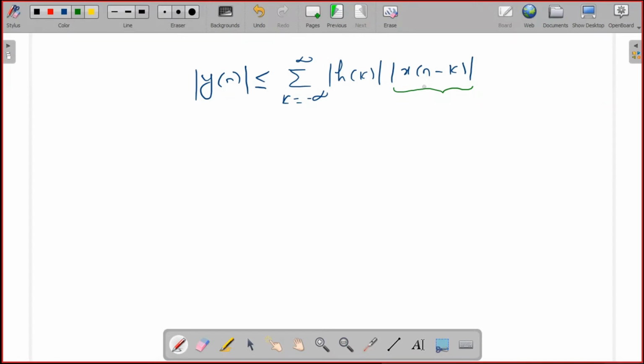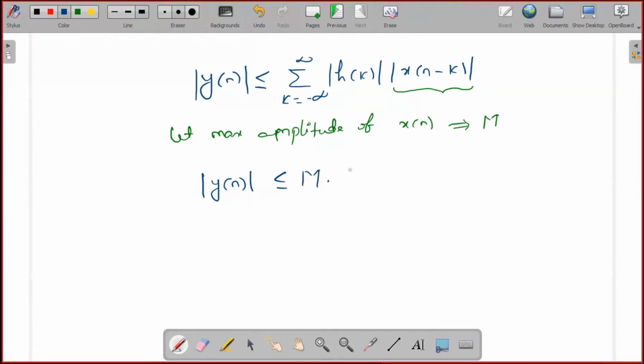Let's assume that the maximum amplitude of x of n is, let us say, M. I am assuming the maximum amplitude of the input signal is M. So this mod of x of n minus k, which gives the magnitude of the input signal, I am writing as M. Mod y of n is less than or equal to M into summation k from minus infinity to plus infinity mod h of k.